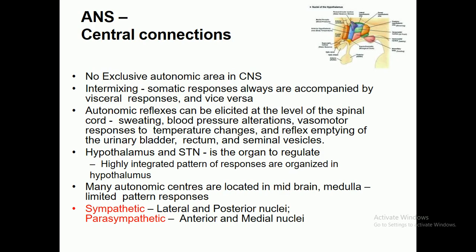The hypothalamus, and especially the STN in the organ, regulates the highly integrated patterns of response, which are organized in the hypothalamus.